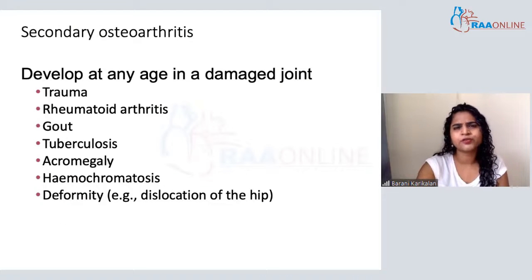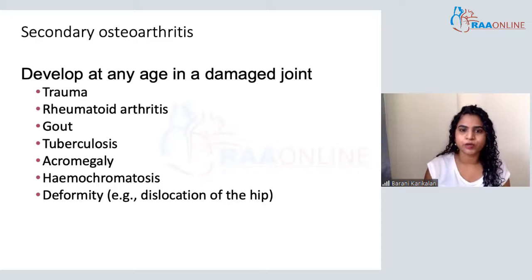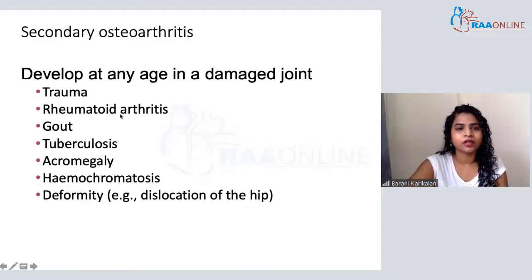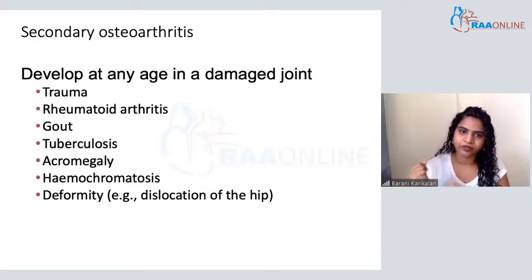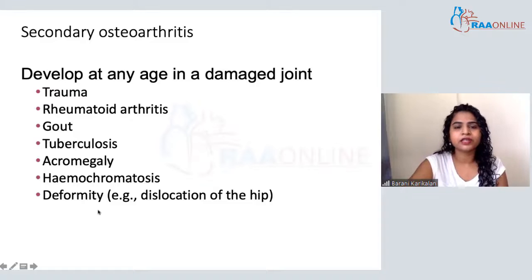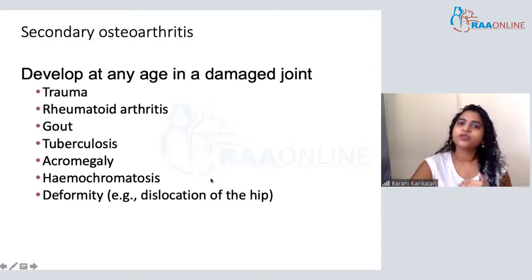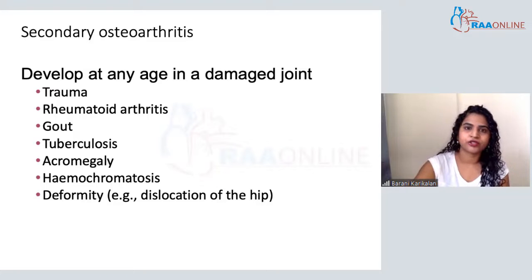Secondary osteoarthritis is a very small percentage of patients, where you know the cause of the degeneration. The degeneration is because of a known cause such as trauma, an immunological joint disease, a crystal-induced joint disease, infectious joint disease, or acromegaly, where excess growth hormone makes the bone ends bigger and there is a lot of friction when the joint moves. Other causes are iron deposition, or a deformity like partial dislocation or subluxation of a joint. So we basically know the cause: there is an underlying disease which damages the joint in secondary osteoarthritis.